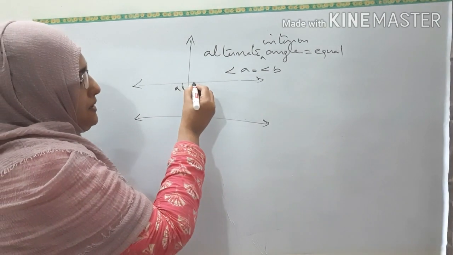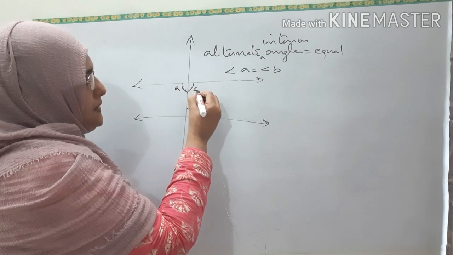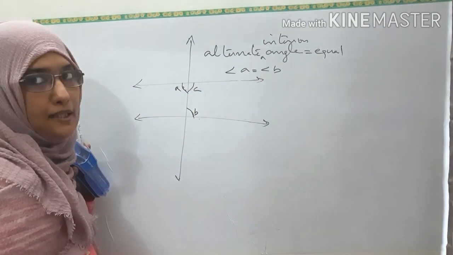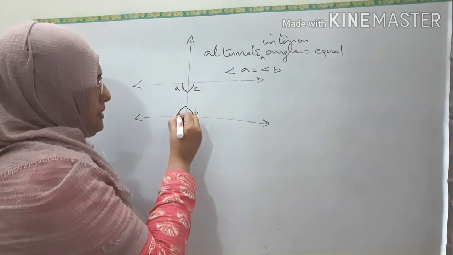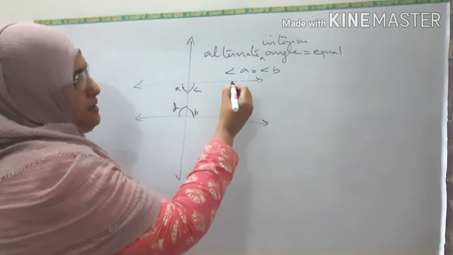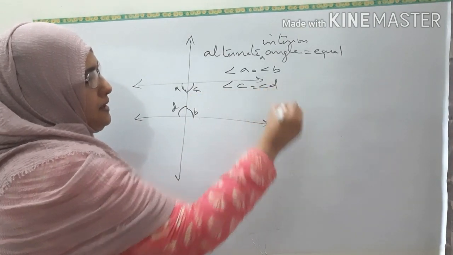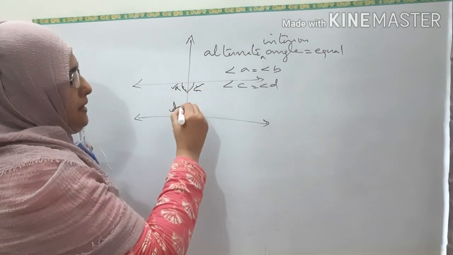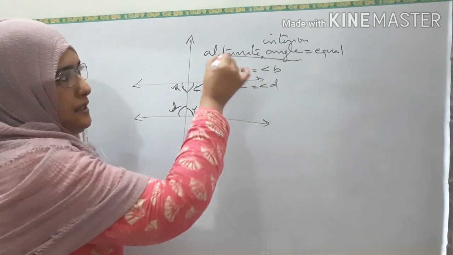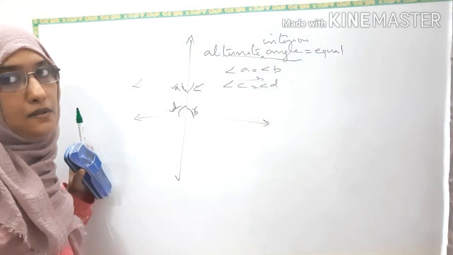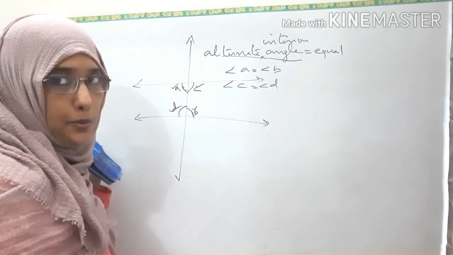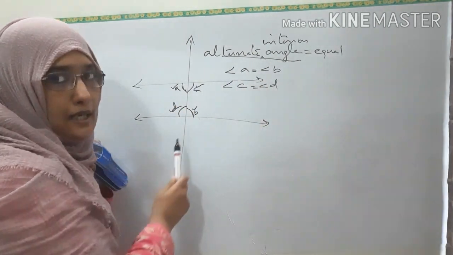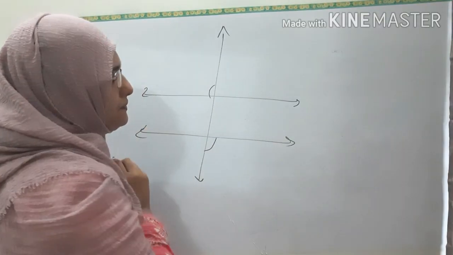And what about this one? Which will be the alternate angle for this? Alternate interior angle. Yeah, this will be the alternate interior angle for angle C. So angle C will be equal to angle D. A and B are equal and C and D are equal. Alternate angles are equal. So first we studied corresponding angles are equal. Now here alternate interior angles are equal.